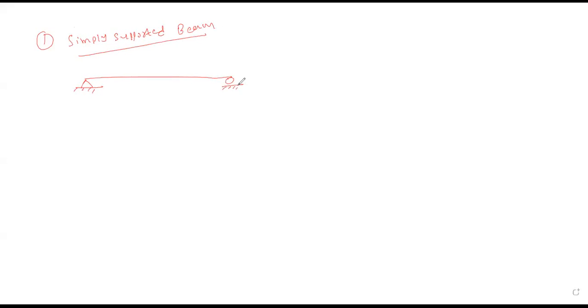Fair enough. Next, it is one kind of statically determinate structure. Yes or no? It is one kind of statically determinate structure and has one span only. The second kind of beam is a cantilever beam.